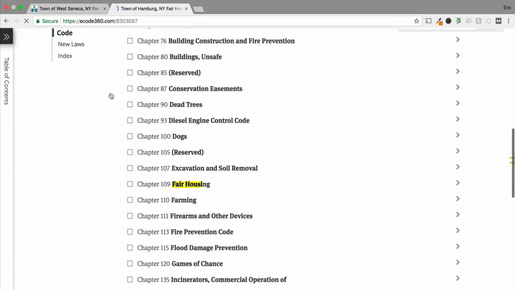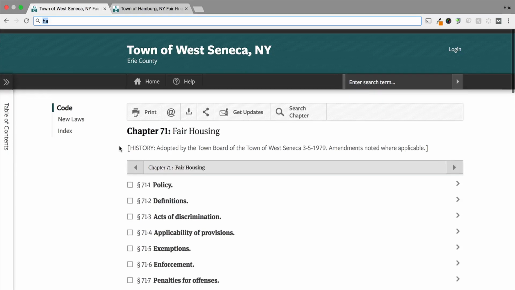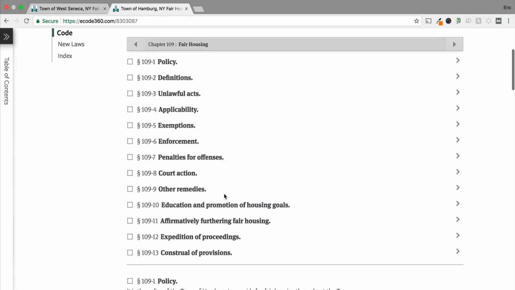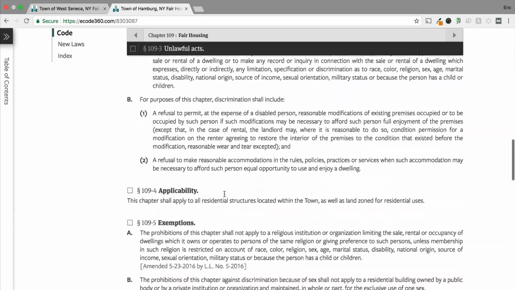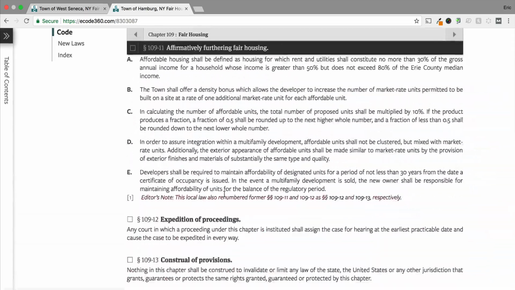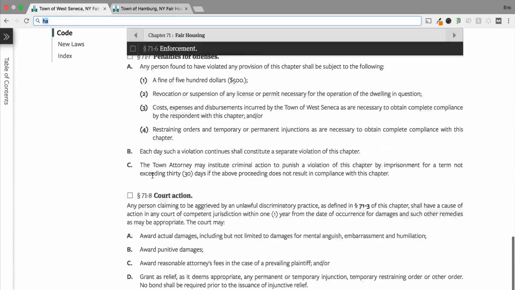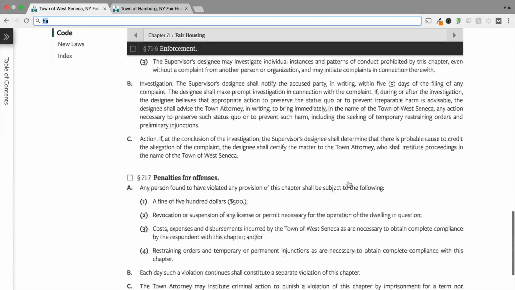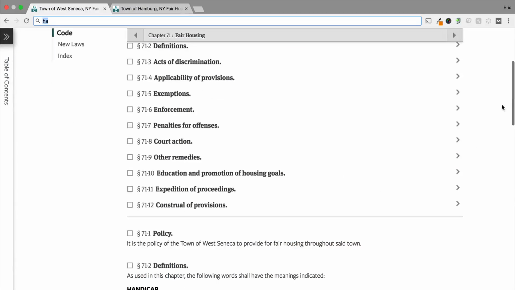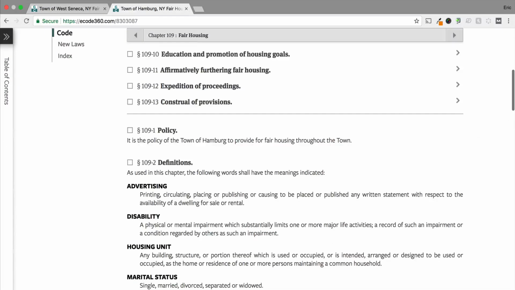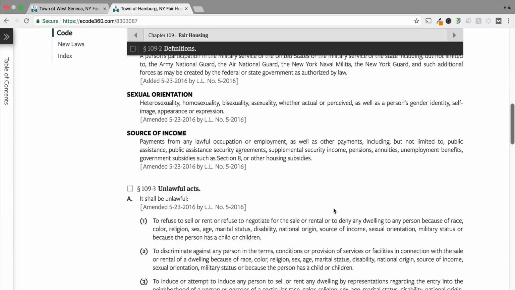It's chapter 109. I don't know if that's the same as this one. No, this is chapter 71, so every town's different. But if you take a look at this page, it's a little bit beefier than the one in West Seneca, right? So these are 2 different towns, but you can easily tell just based on the little search bar width over here. That's kind of a weird way of doing it, but you can see that on this page, the search bar is a little thinner because there's just more information.